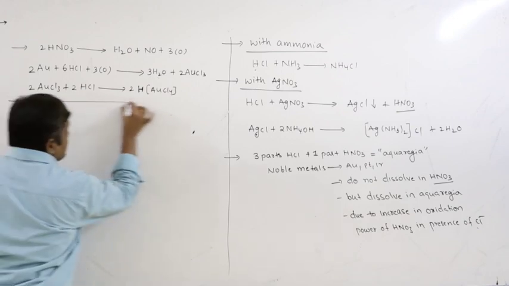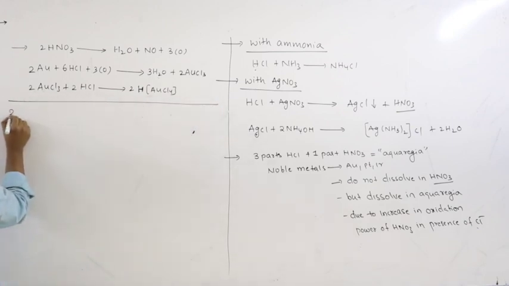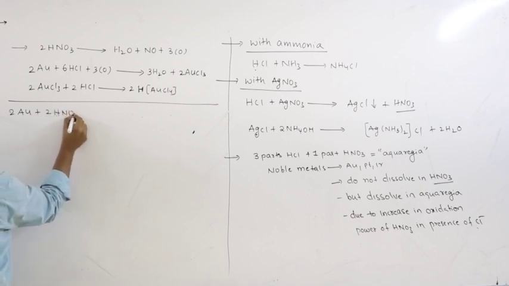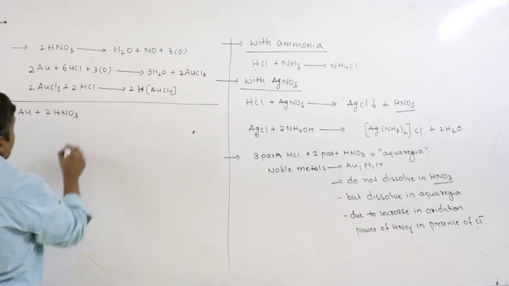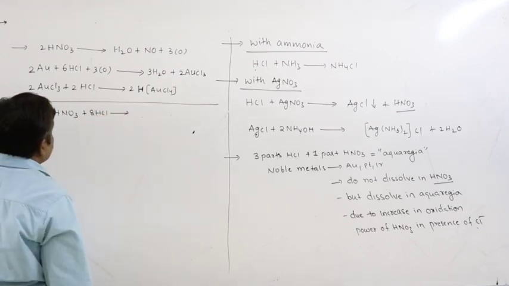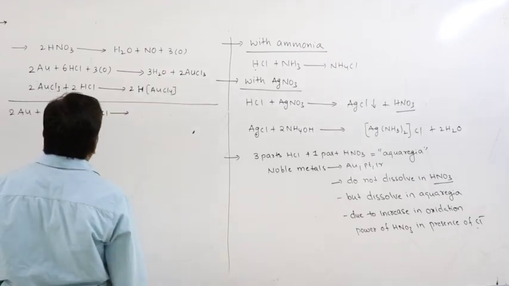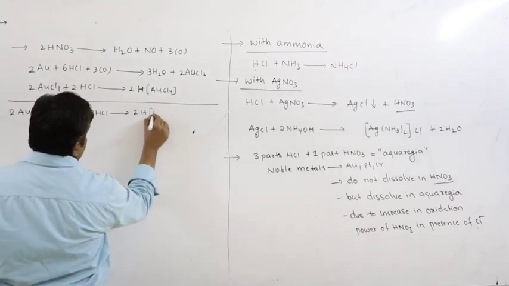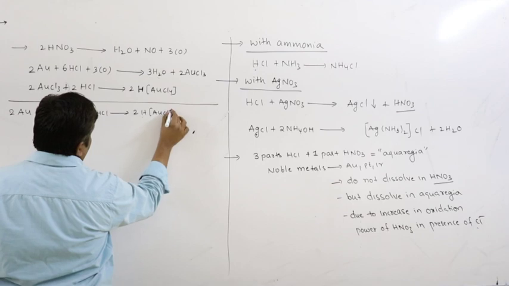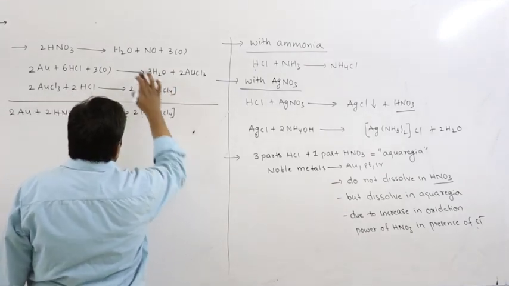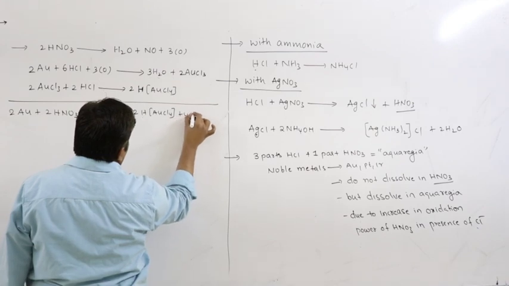So the overall reaction is 2 moles of gold plus 2HNO3 plus 8HCl gives 2AuCl3, so 3 water plus 1, 4 water.